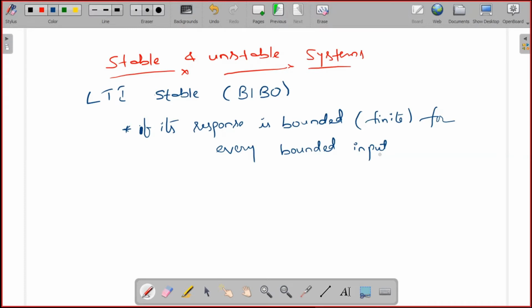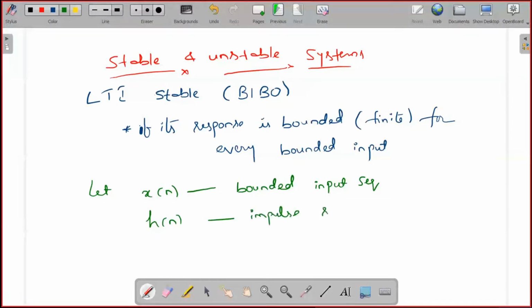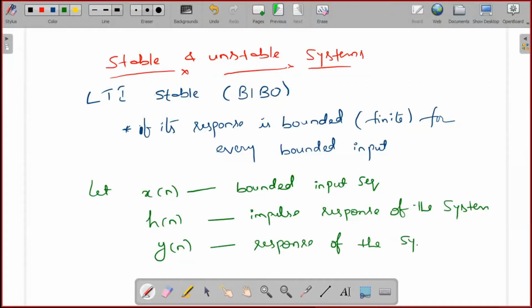Let the bounded input sequence be x of n. x of n is a bounded input sequence, h of n is the impulse response of the system, and y of n is the response or output of the system.